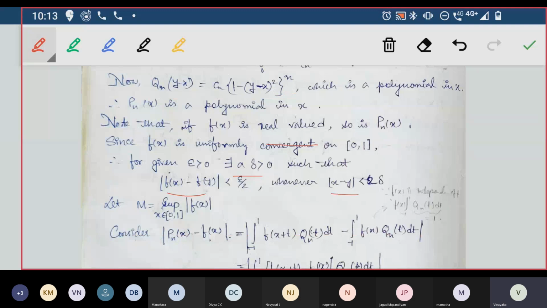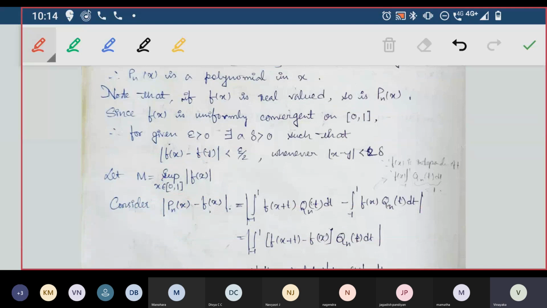This is the uniform continuity definition we have. Now let me take M as the maximum value of all f of x where x belongs to 0, 1, as the supremum of f of x. That will be the maximum value. At most, this is the value you will get for f of x.